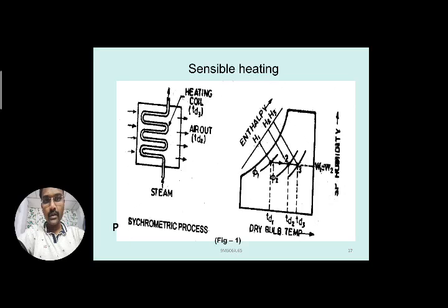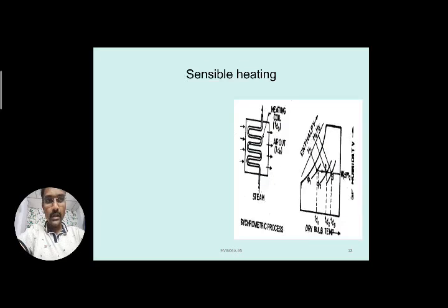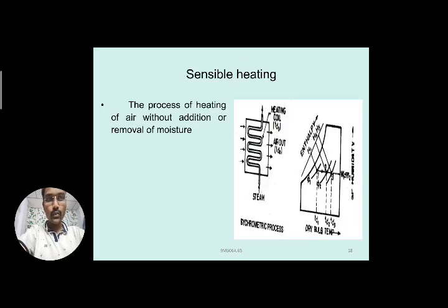Now let us see a few points in the form of sentences, to get some idea. What is sensible heating? It is the process of heating of air without addition or removal of moisture.